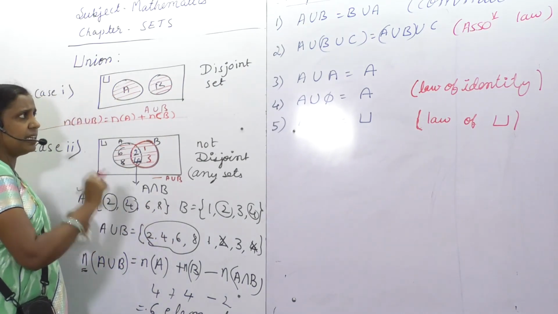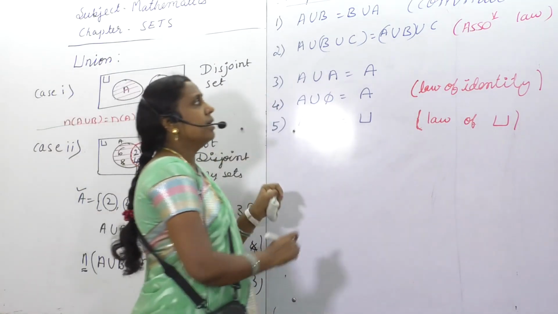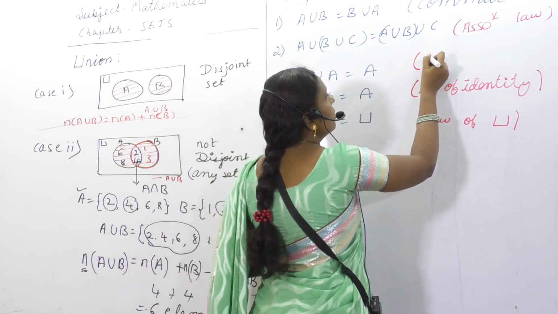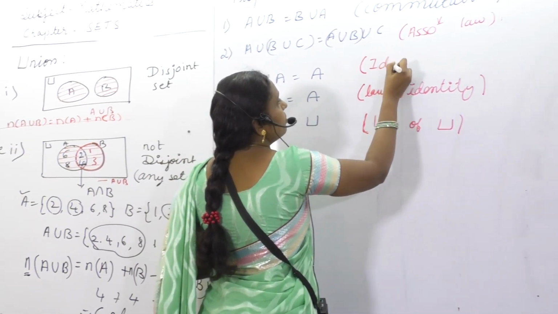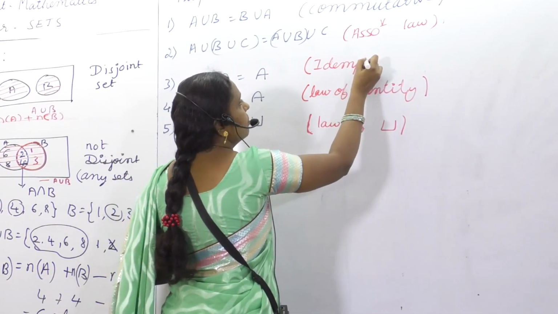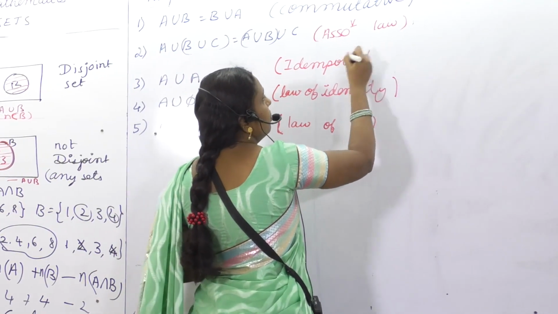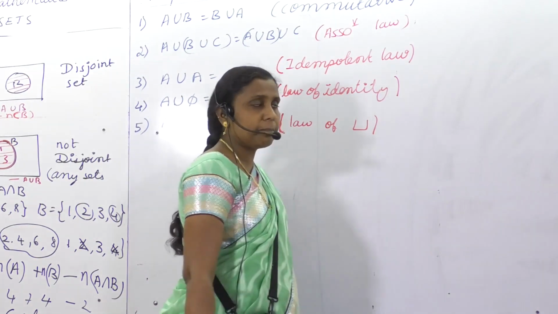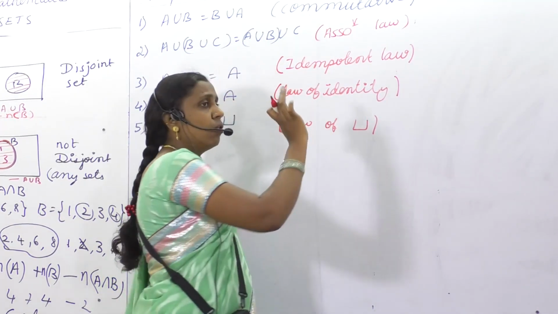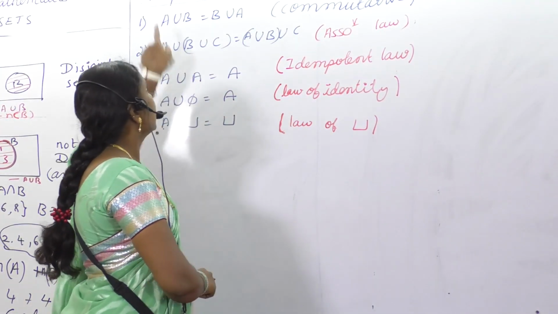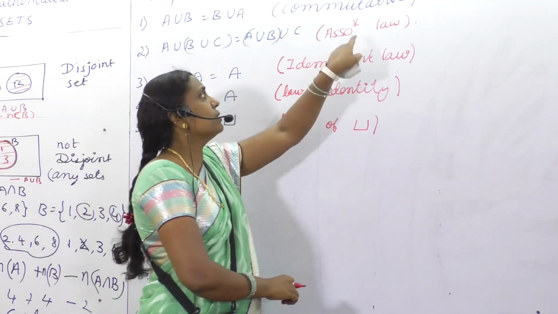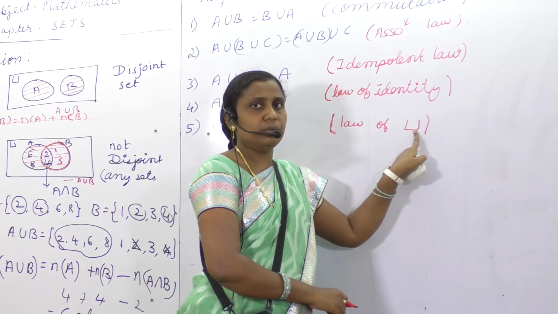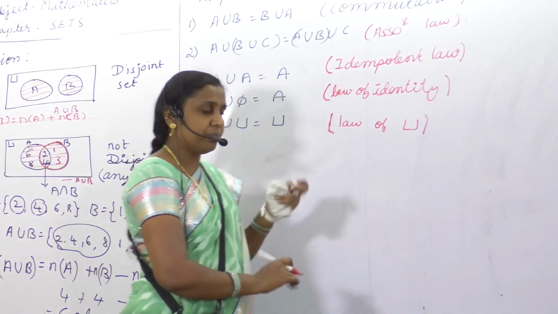That is nothing but set A. Getting the same set, this is said to be law of idempotent. So which laws hold good in the case of union: commutative, associative, idempotent, law of identity, law of U. Got it? Okay.